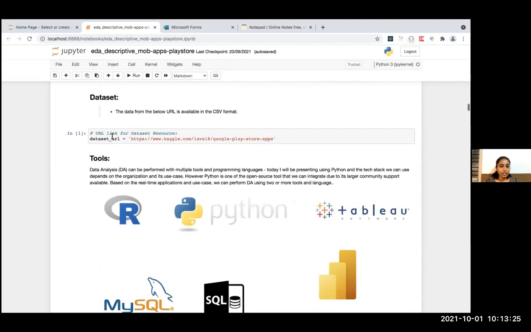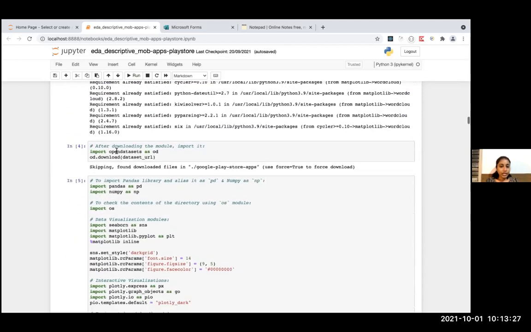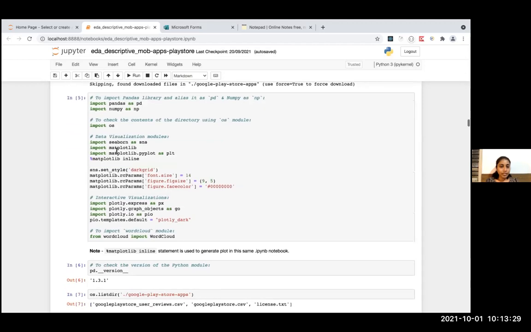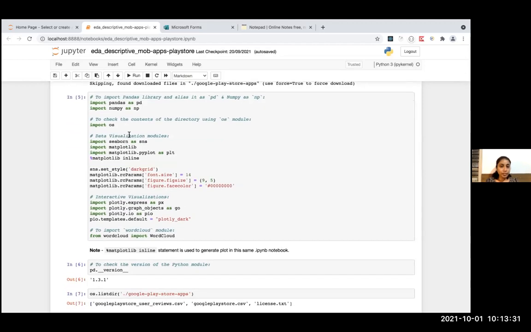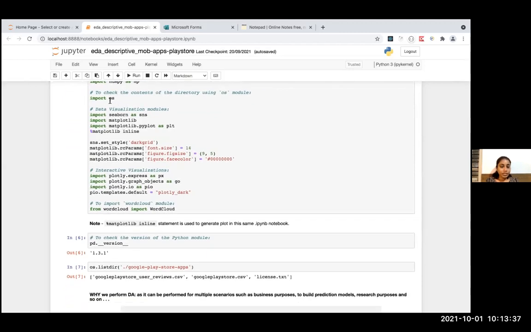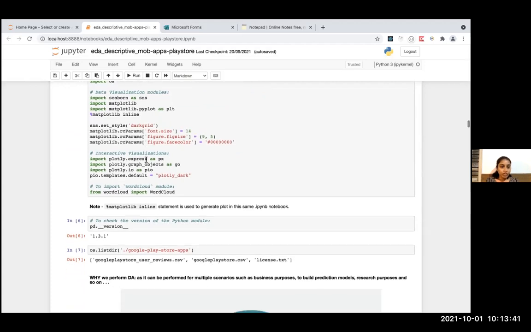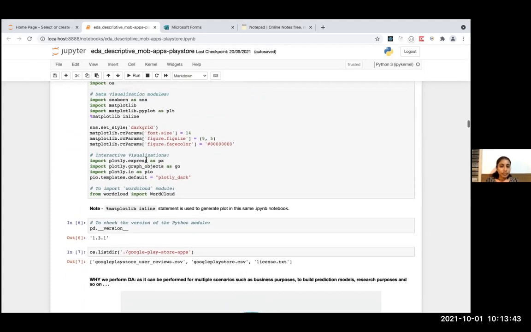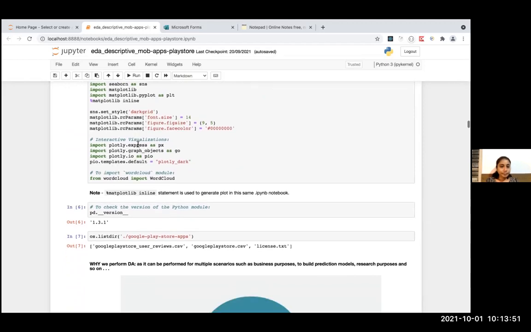Here you can see. And then these are other libraries which I have already installed, so I'm directly importing them. Pandas as pd and NumPy as np, and other standard modules like os to view the directories of the downloaded datasets. And these are Seaborn and Matplotlib.